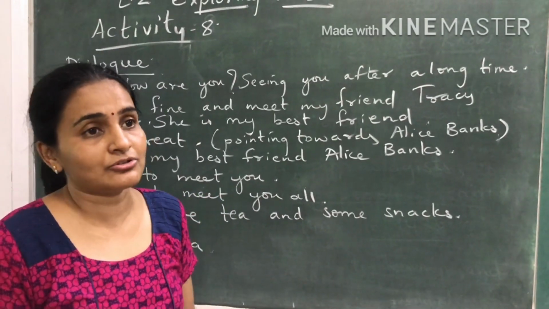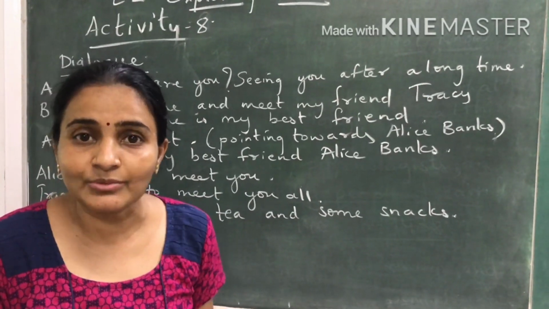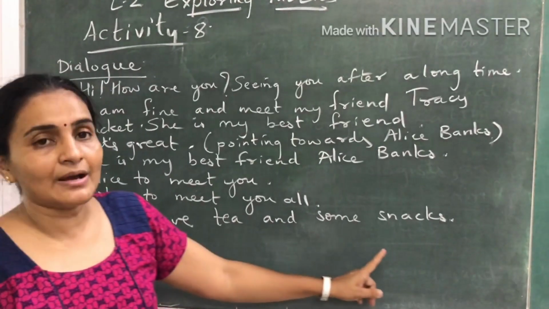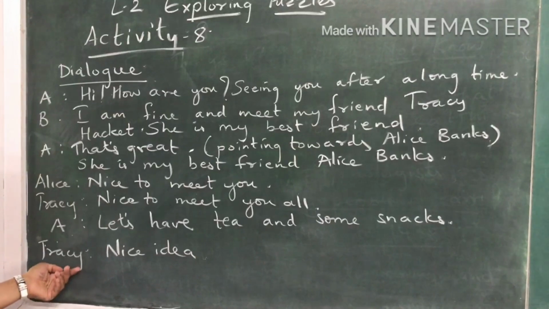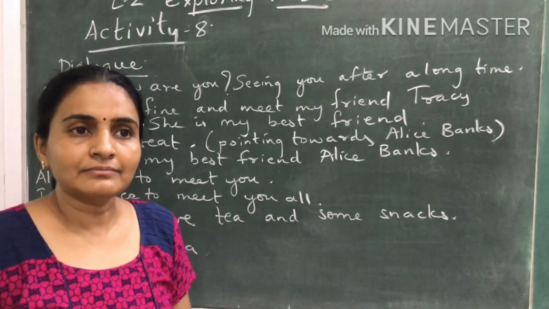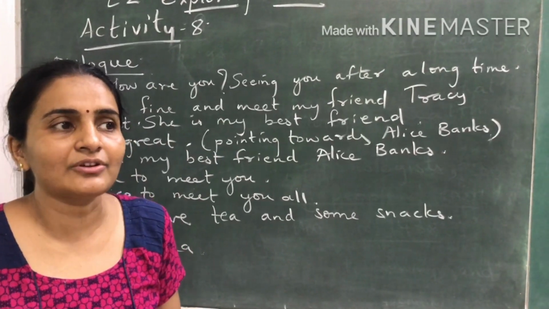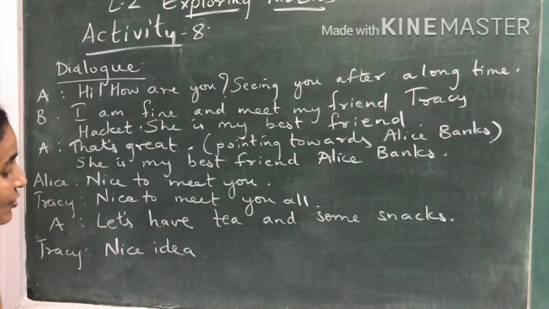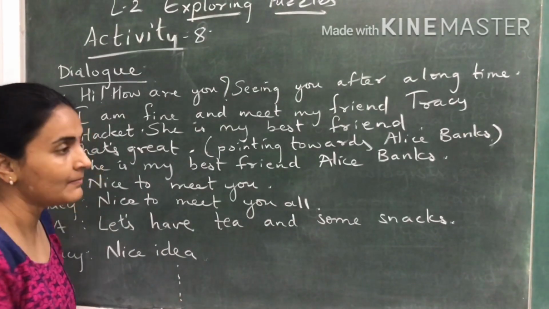They are at a tea stall. So A will suggest, "Okay, now let's have some tea and snacks." So what is A saying? "Let's have tea and some snacks." So Tracy will say, "Okay, nice idea." Then one of them will order the tea and this and that, and they'll talk about things. So this is how you continue further with the dialogue.